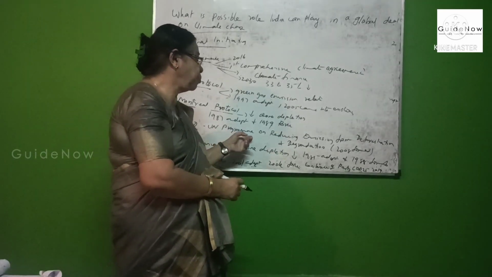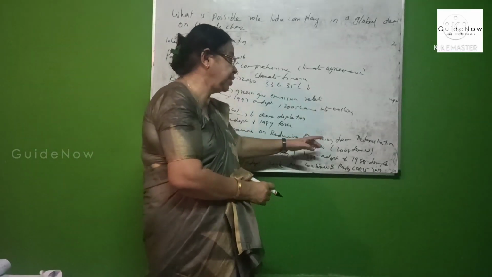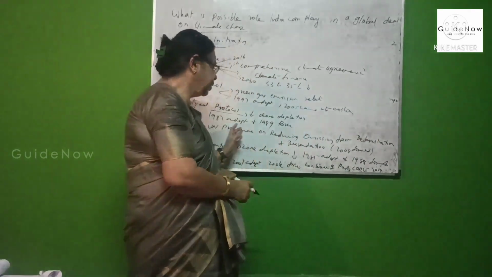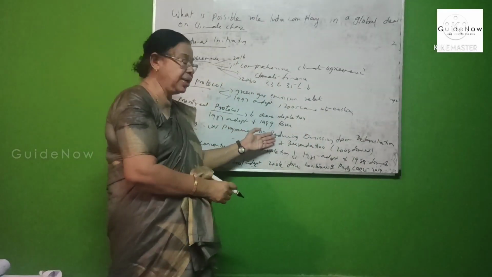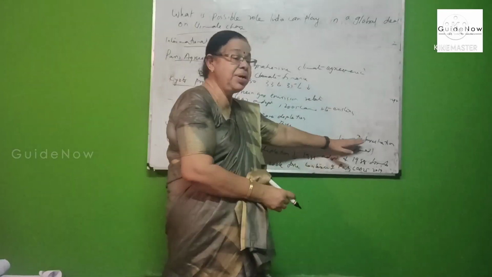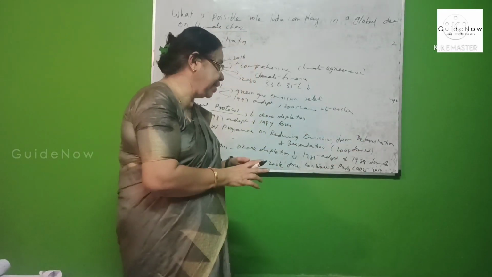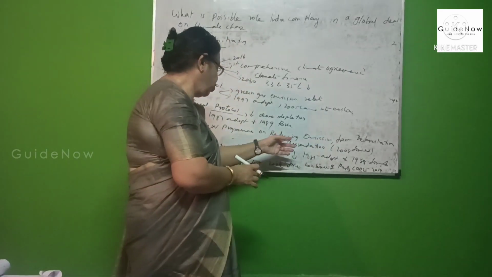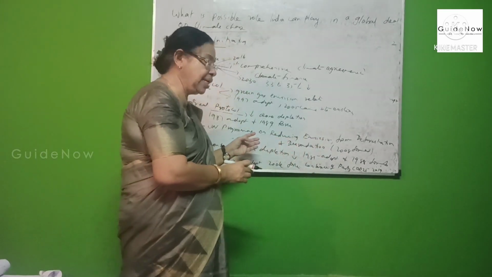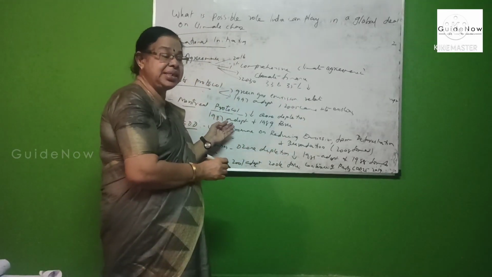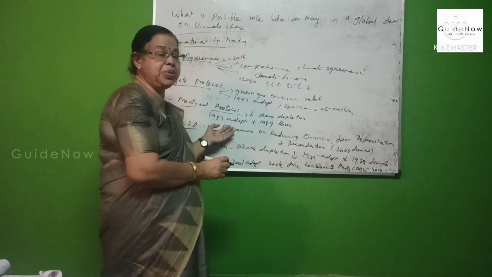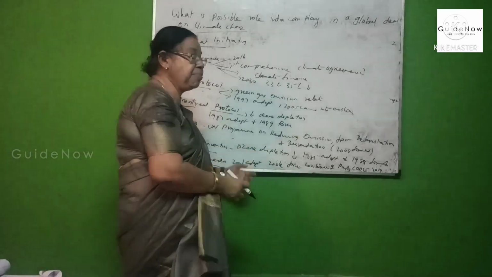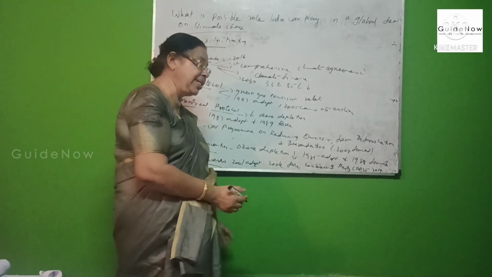And next is the UNREDD, the UN Program on Reducing Emissions from Deforestation and Degradation. It was formed in the year 2008. That is another important initiative or program for reducing emissions from deforestation and degradation.